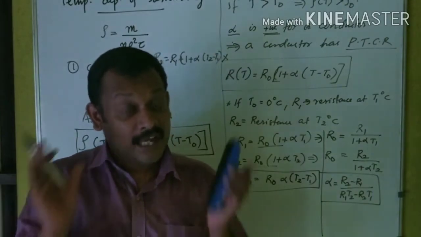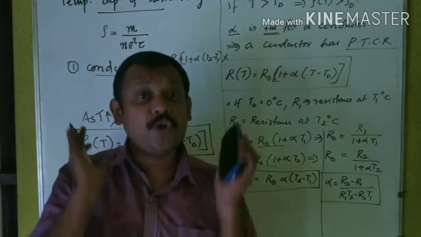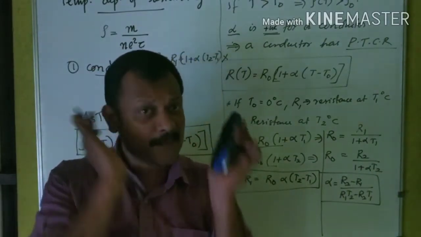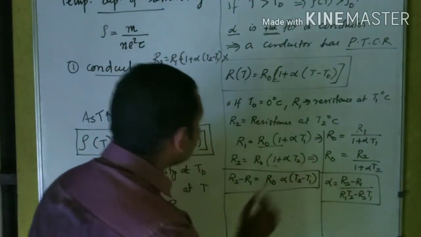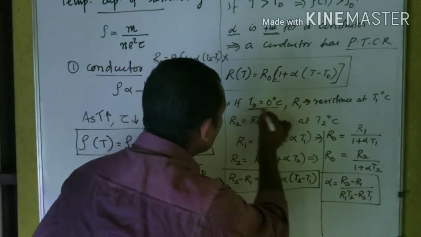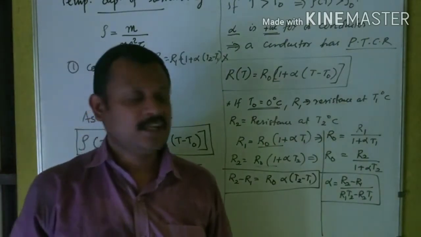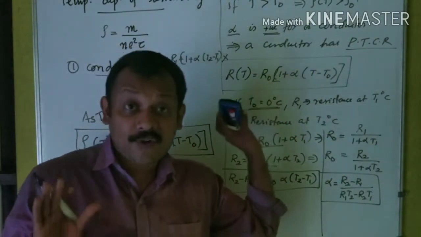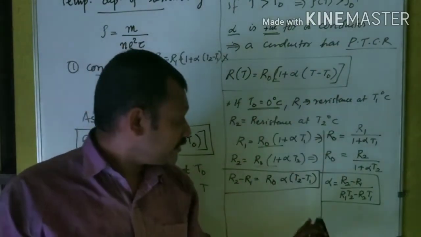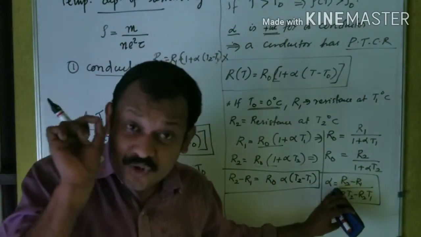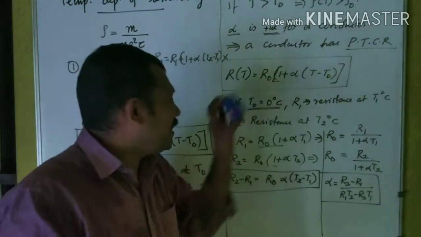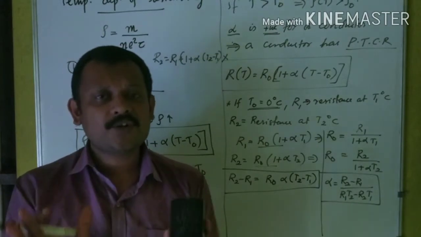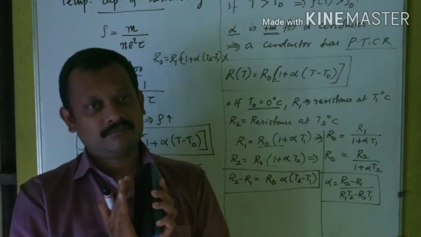In this formula, T1 and T2 you have to take in degrees Celsius, and this equation is valid if and only if T0 is equal to 0 degrees Celsius. This equation can be used only in those situations where T0 is equal to 0 degrees Celsius.